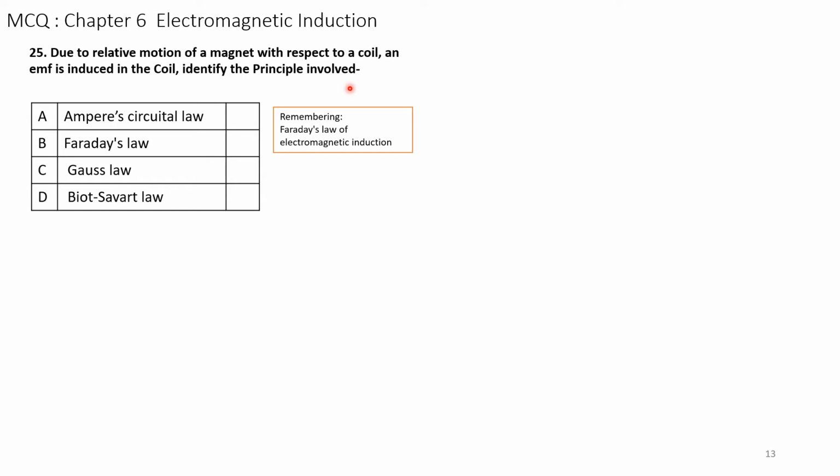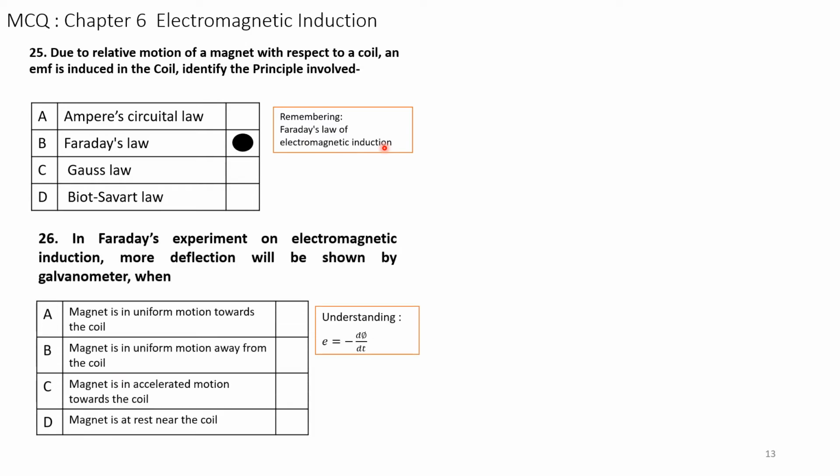When there is relative motion of magnet with respect to coil and EMF is induced, we have to use the principle, the Faraday's law of electromagnetic induction. You have to remember the Faraday's law of electromagnetic induction. So the correct answer is B.